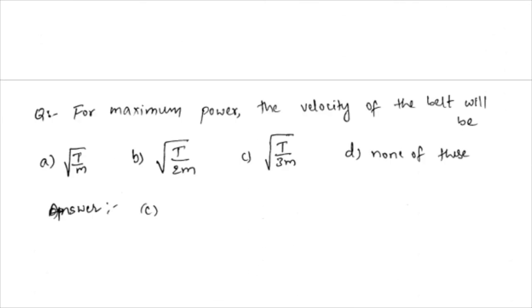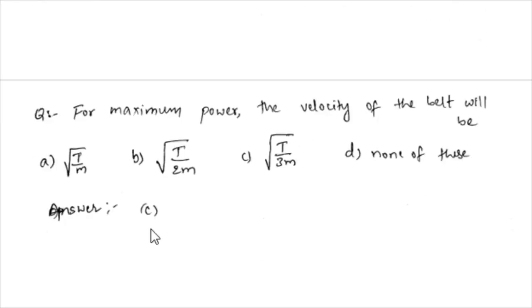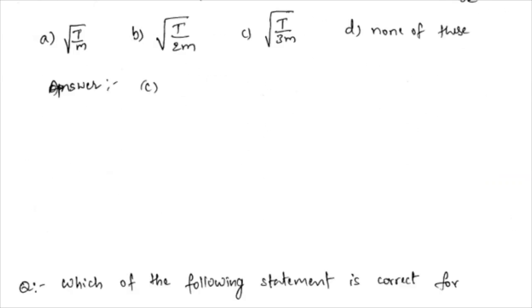And when we see the next question here, for maximum power, the velocity of the belt will be option A, root T by m, option B, root T by 2m, option C, root T by 3m, option D, none of this. And here the correct option is option C, root of T by 3m. Here T is the maximum tension in the belt, and m is the mass of the belt per meter length.